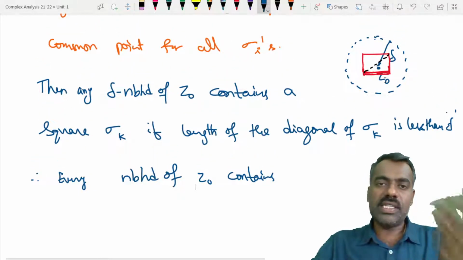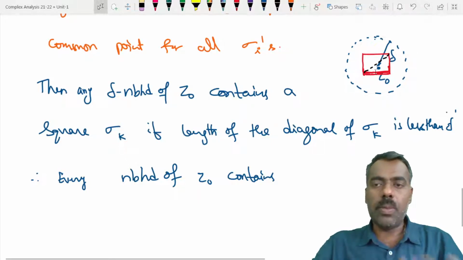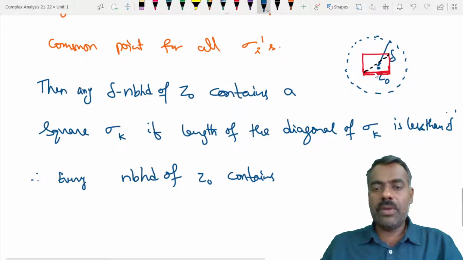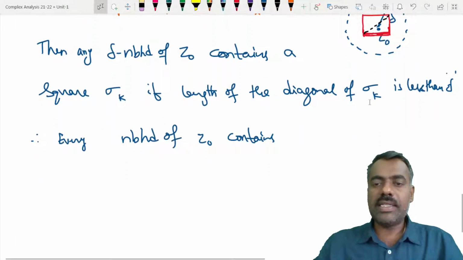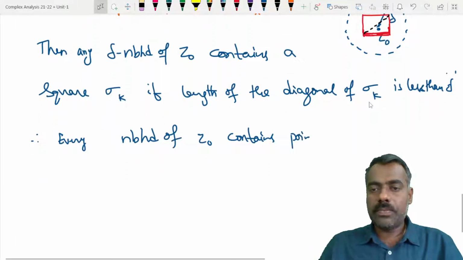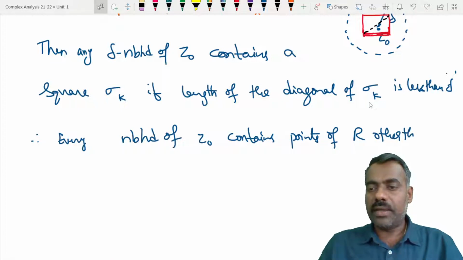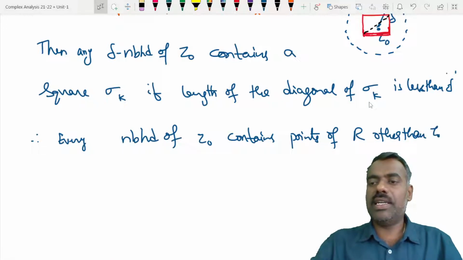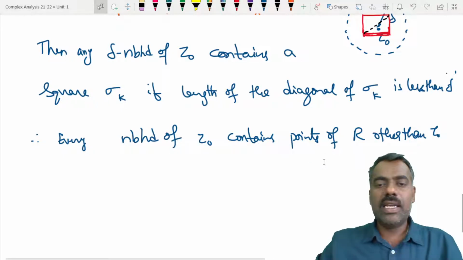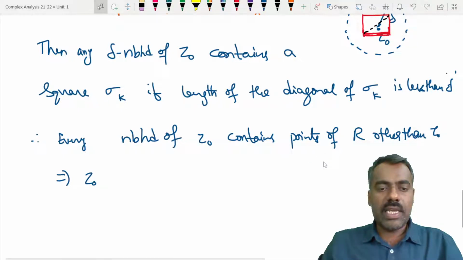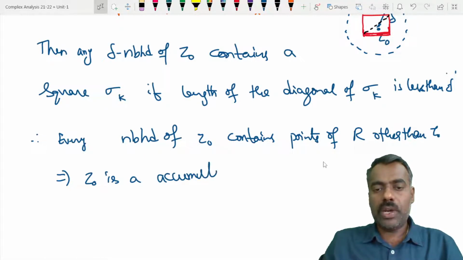Okay, you change any delta, you will get another square, and this square contains points of R. So every neighborhood of z naught contains points of R other than z naught, because it contains actually infinitely many points, right? That shows that this z naught is an accumulation point of R.